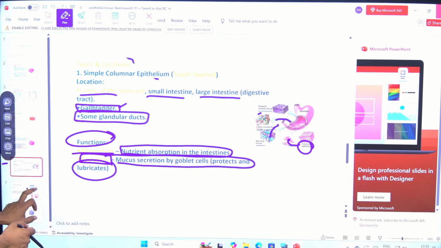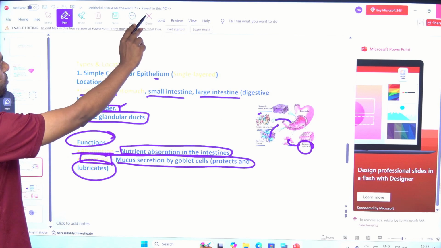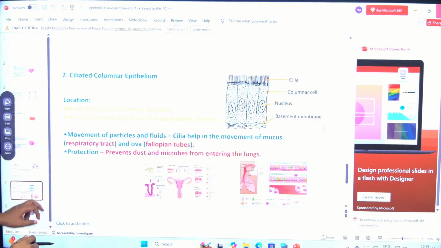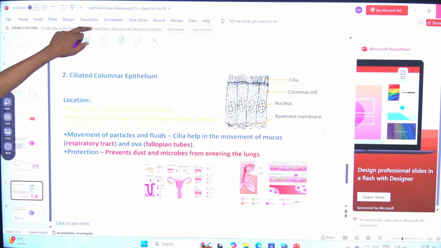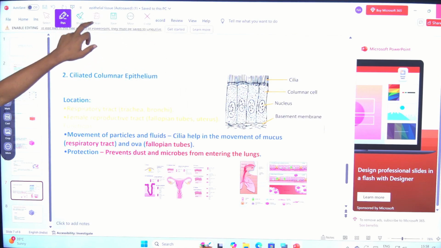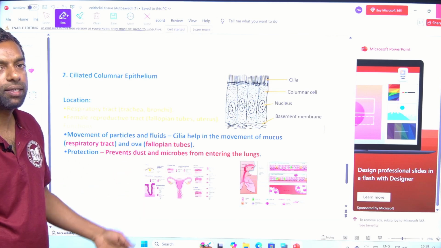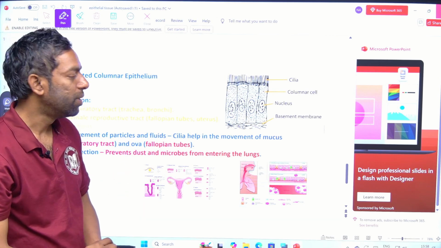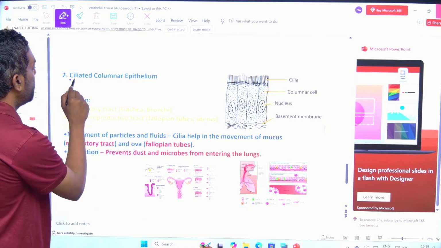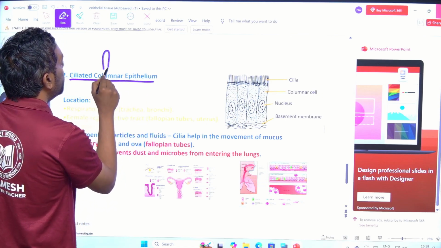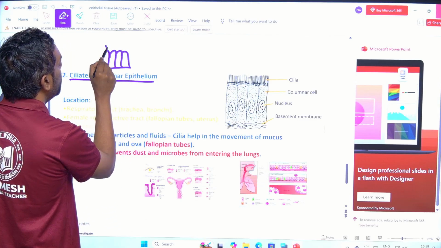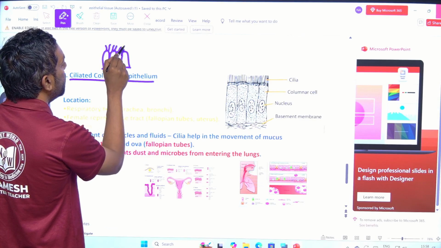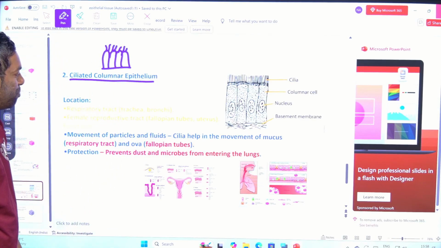If we come to the next slide, simple columnar and next ciliated columnar. Ciliated columnar means columnar is turned into the cilia.